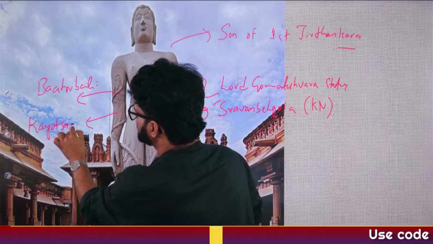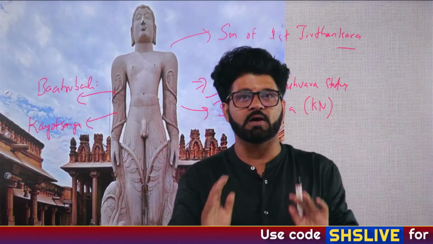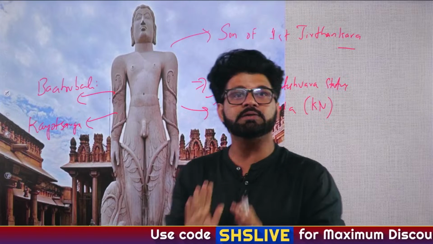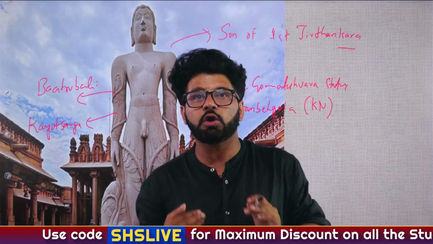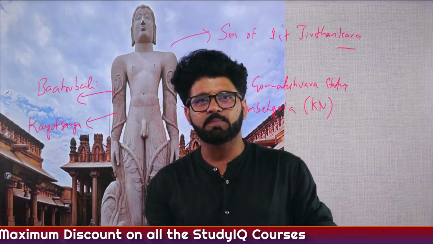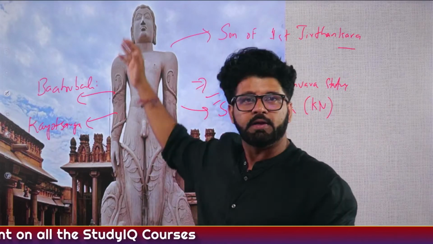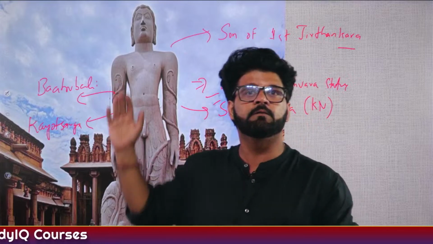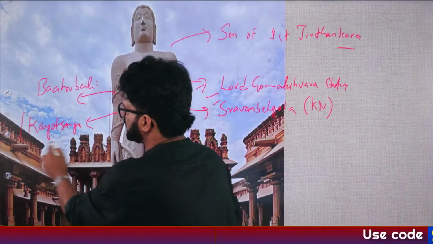Kayot Sarga means he stood like this for 12 years. He stood like this for 12 years and did meditation. And I cannot do meditation for even 5 minutes, even standing or, you know, sleeping on the bed. He did this pose, he did meditation, standing like this for 12 years. And this whole thing is known as Kayot Sarga.